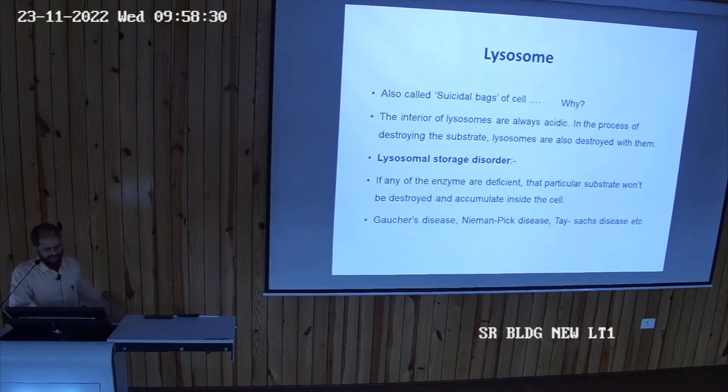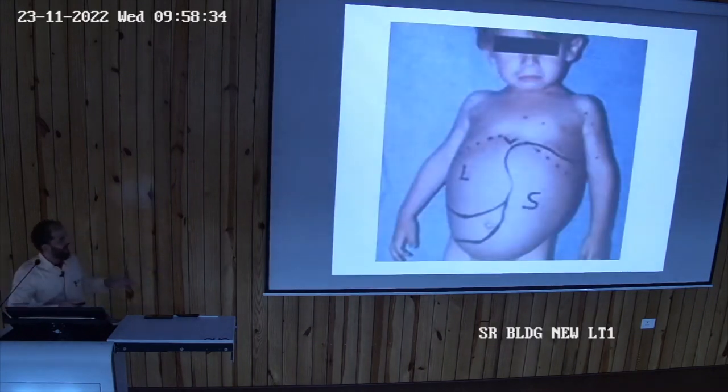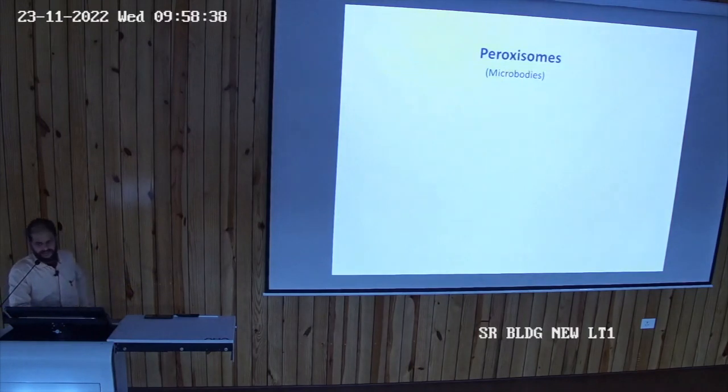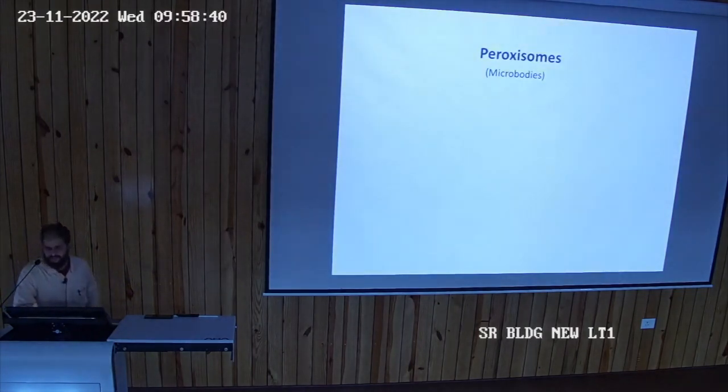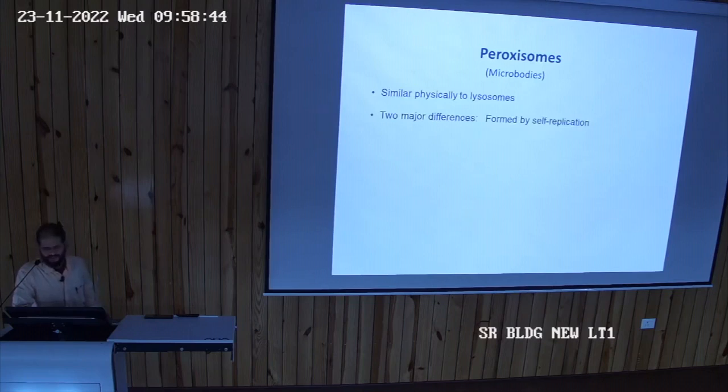इसमें क्या होता है यूजुअली? Gaucher's disease, Niemann-Pick's disease में लीवर स्प्लीन दोनों इलाज हो जाते हैं, like this, है ना. There are mental retardation also. Then there are peroxisomes which are called microbodies. Similar physiological to lysosomes, with two differences from the lysosomes.